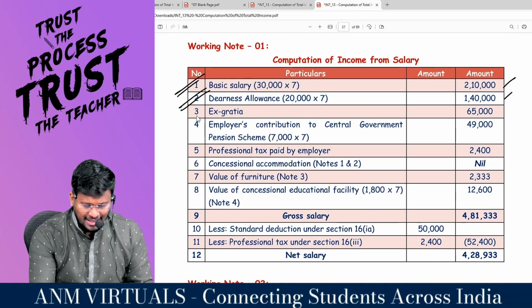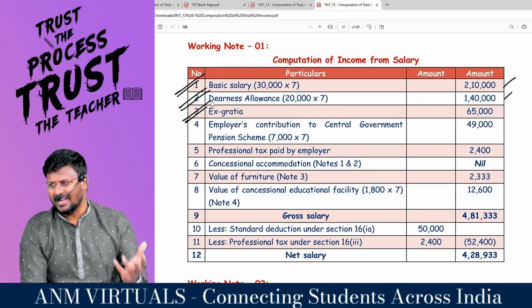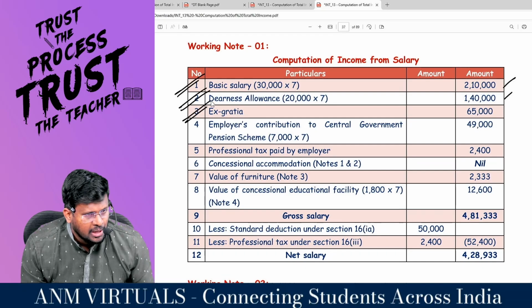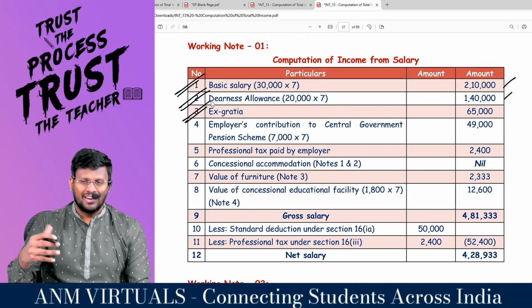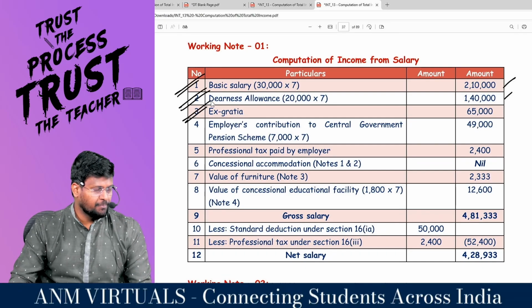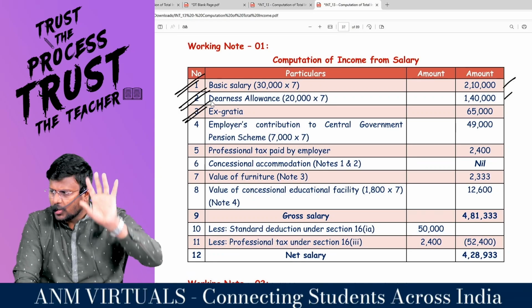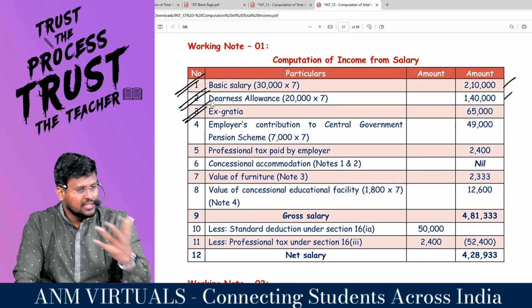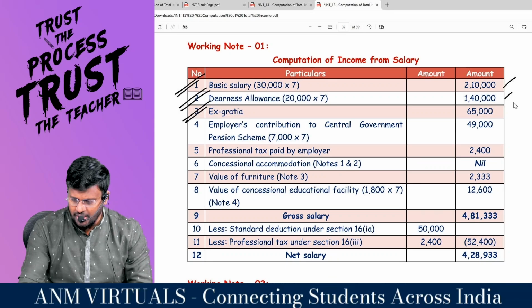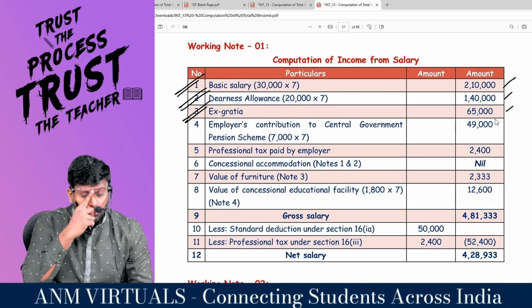Comfortable? Ex gratia means bonus. It's like commission. It's not a mandatory payment like gratuity. Sir, the employer is voluntarily paying that, saying the 65,000 you keep, because you have worked for this much period. Right, sir? So the 65,000 will be treated as bonus or commission.